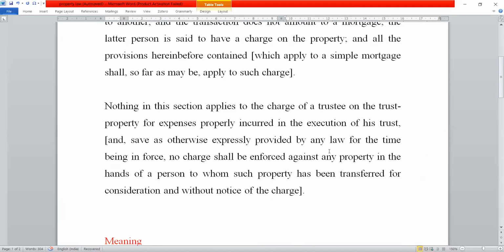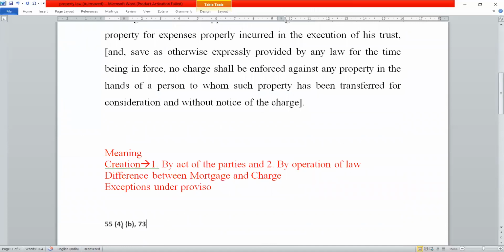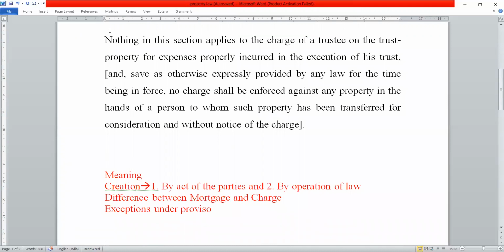Now we shall move on to the proviso part, which basically talks about two exceptions. What are the two exceptions? The first is, nothing in this section shall apply to the charge of a trustee on the trust property for expenses properly incurred in the execution of his trust. So whenever a charge is created by creating a trust, in that situation, a trust cannot be used for the payment of the charge.